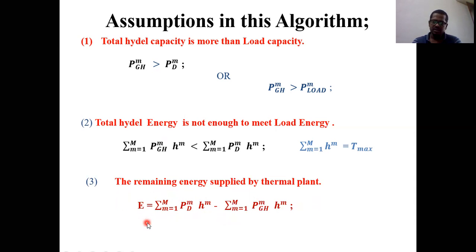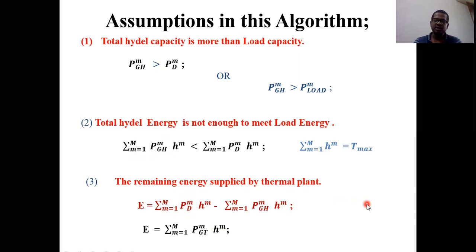Similarly, we can write the thermal energy as E equals sigma from lower limit to total number of intervals of PsTM. The difference is that here H is there, here T is there. This is power and this is time. Power into time is nothing but energy. Like this we can write thermal energy also.